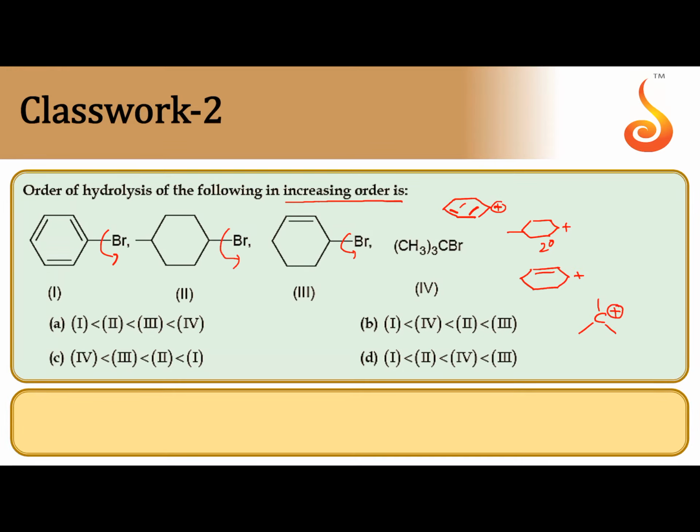So we know the stability order of different carbocations. Among all these four, allyl carbocation is the most stable, next to 3-degree carbocation. So the most stable one is allyl carbocation. After that 3-degree carbocation, then 2-degree carbocation, which is in 2. After that phenyl carbocation. So the correct order is 1, 2, 4, 3. 1, 2, 4, 3 is in option D.